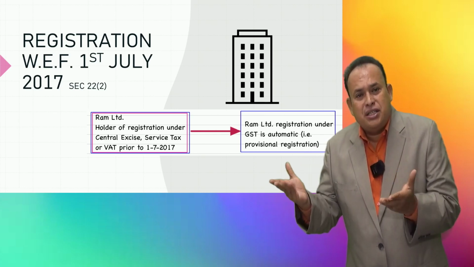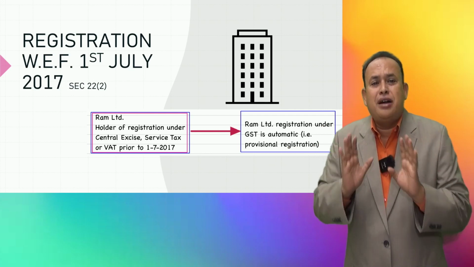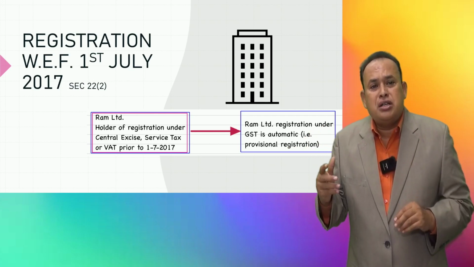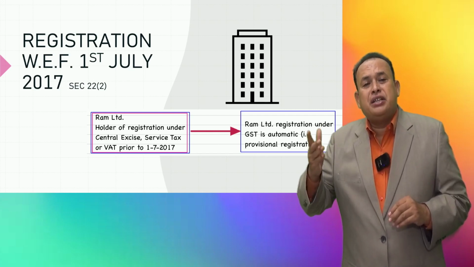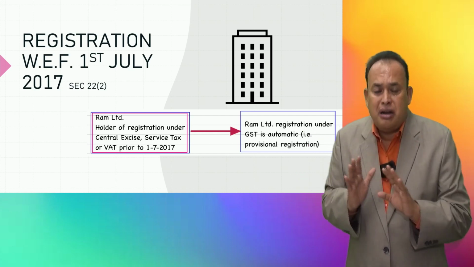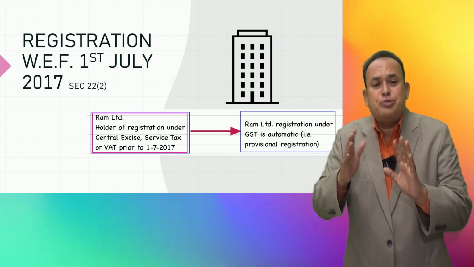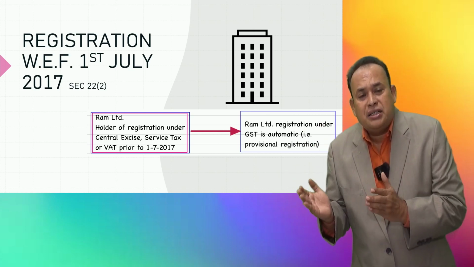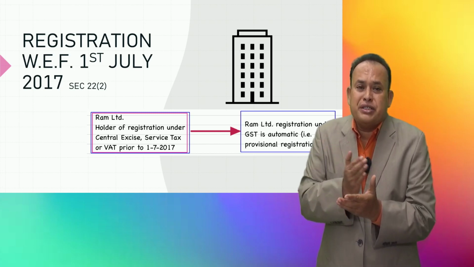If that is the case, for you GST is automatic registration. You need not apply for registration by making an application; it is not required. Automatically you migrate to the GST law, irrespective of your turnover. Like that, the taxpayers got migrated into the GST law.